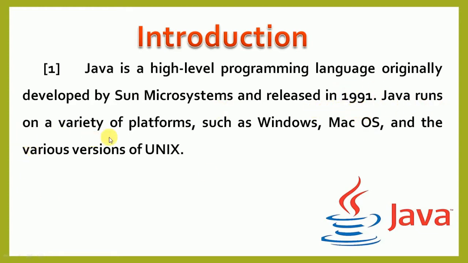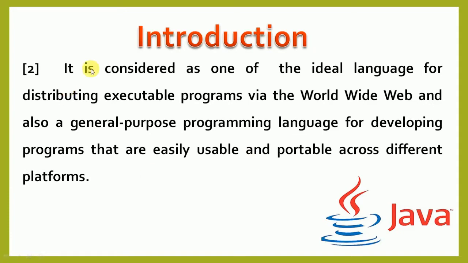Java runs on a variety of platforms such as Microsoft Windows, Macintosh operating system and various versions of Unix based operating systems. It is considered one of the ideal languages for distributing executable programs via the World Wide Web, and also a general purpose programming language for developing programs that are easily usable and portable across different platforms like Windows, Macintosh and various other Unix based platforms.